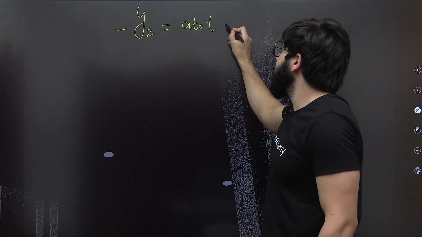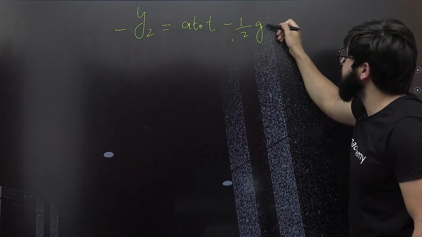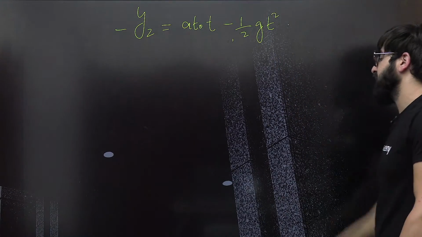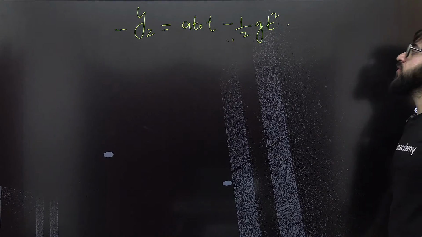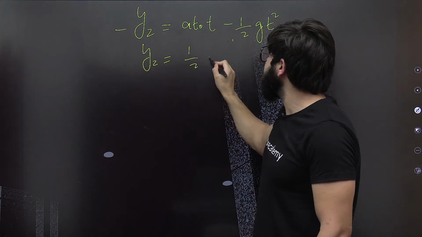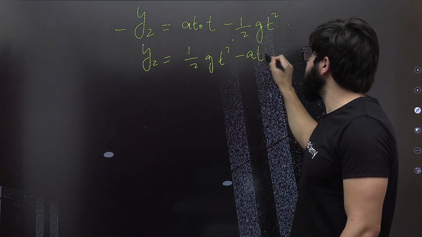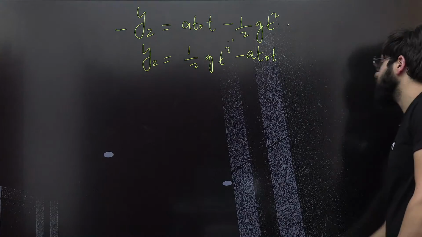We take this as negative 1 by 2, and this will be g. And how much time it will take? Basically, I would say T square. Can I just write it? This will be y2 is nothing but 1 by 2 g T square minus A t naught into T. I hope I am doing it correctly, man.